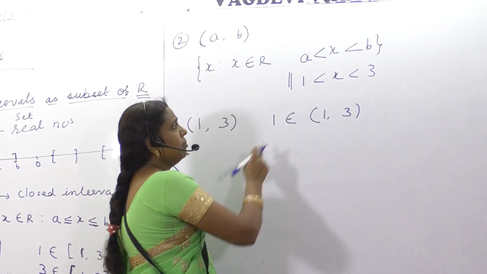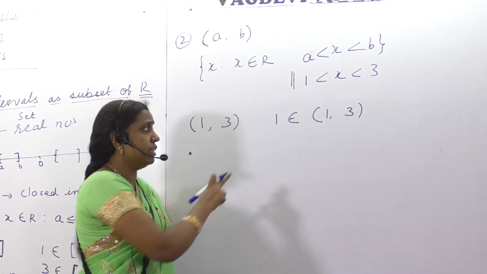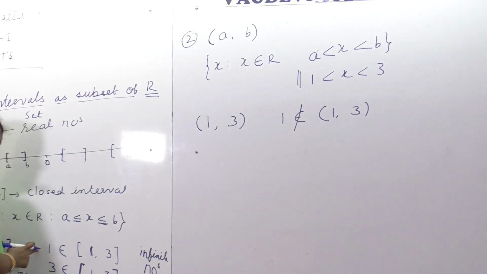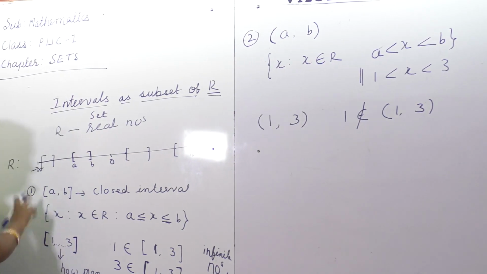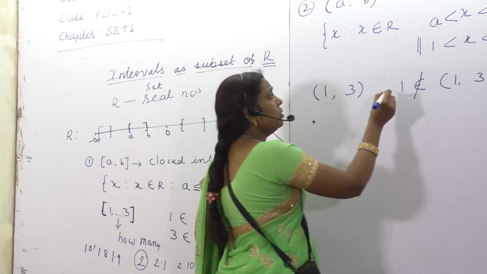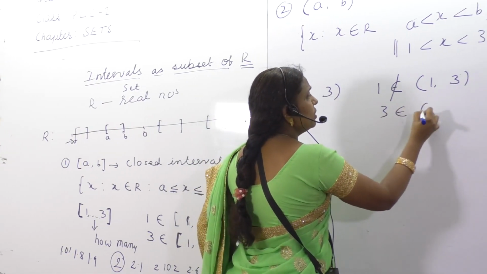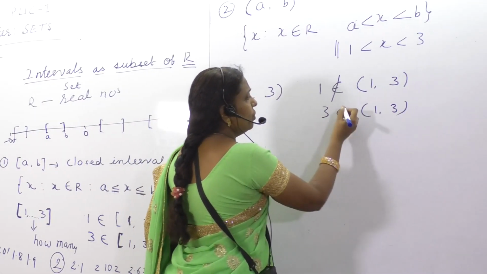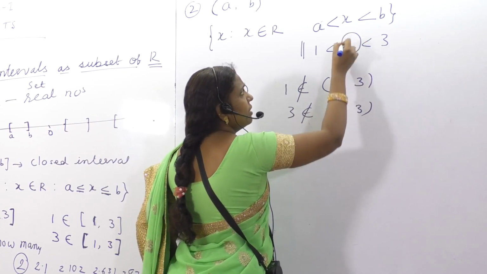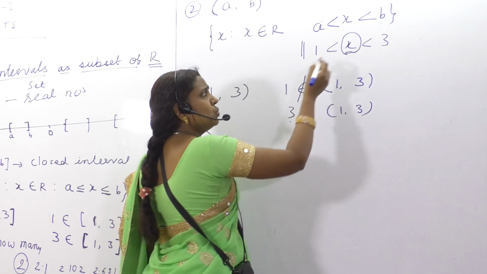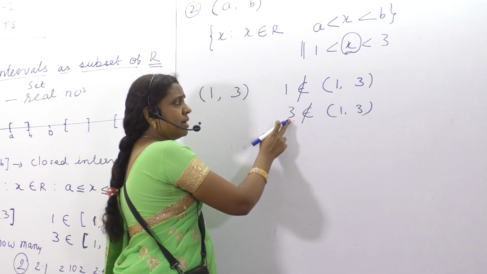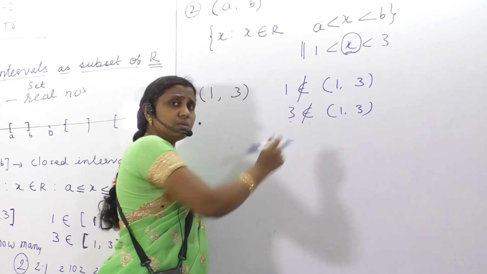X greater than 1. But here x is equal to 1. Whether 1 belongs to the open interval: it does not belong. But here, x belongs to the closed interval. So this is the difference. Whether 3 belongs to the open interval 1, 3? No, because whatever number you take, the element x should be strictly less than 3. Is it less than 3? The number we are considering is equal to 3.